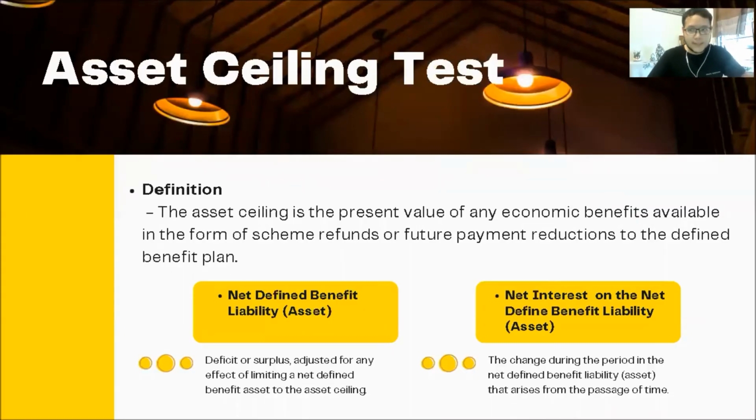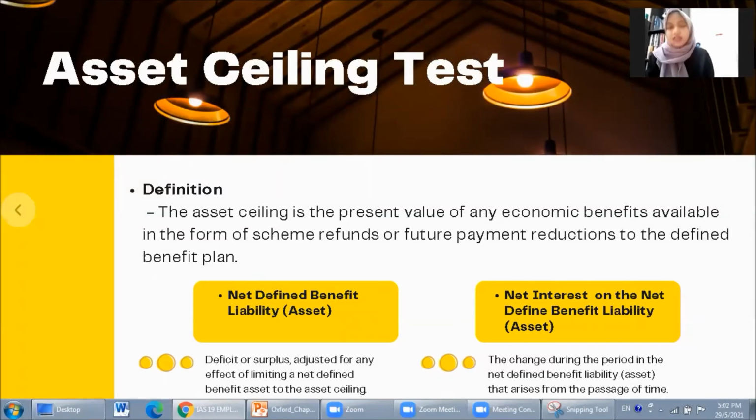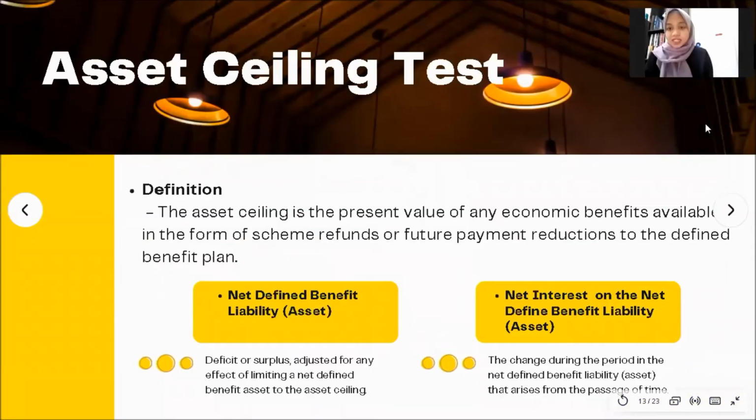Next, we'll go to the asset ceiling test. As I mentioned in step 2, Aina will present about this one. So Aina, if you will. Okay, hi. So this is step 2, as Hakim mentioned before, the asset ceiling test. The definition of asset ceiling is the present value of any economic benefit available in the form of refunds or future payment reduction to the defined benefit plan.